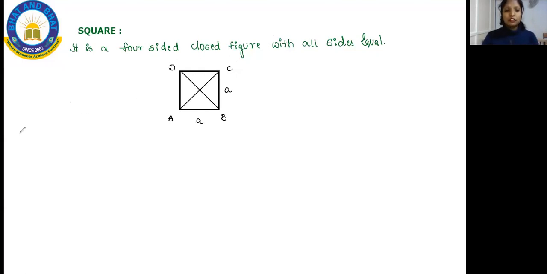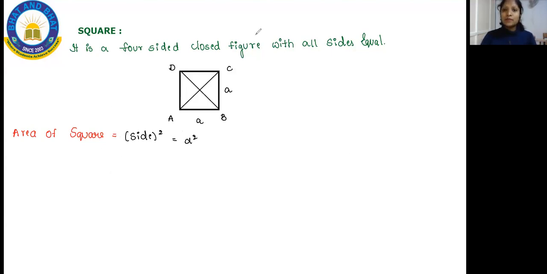Okay. And to find this area of a square, you all have the formula, that is area of a square is equal to side whole square, that is side squared. Whatever the value of a is given, you are going to do the square of that. So then you are going to get your area of the square. So this is how you will find your area of the square.